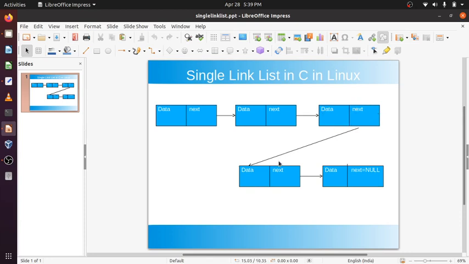Now this way any number of nodes can be there. Last node will be a null. This is single linked list. Okay, last will be null because after that nothing is there. Okay, now what are these nodes made of? It can contain anything, string, integer, double. So ideally these are structures.